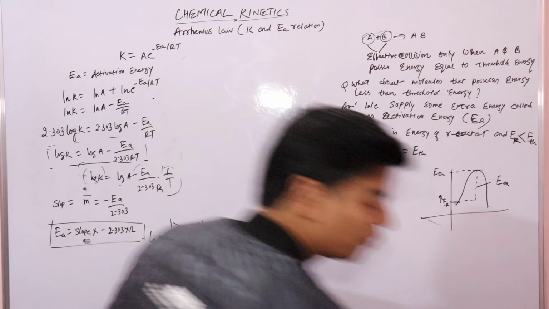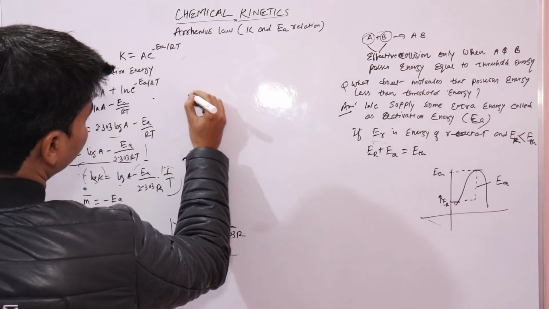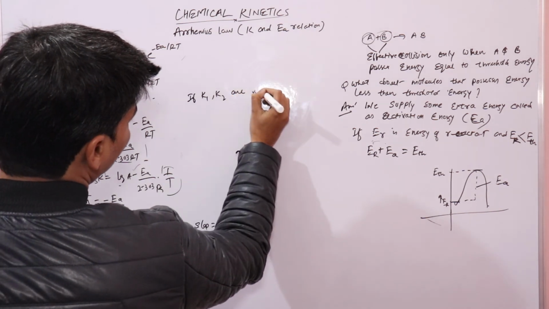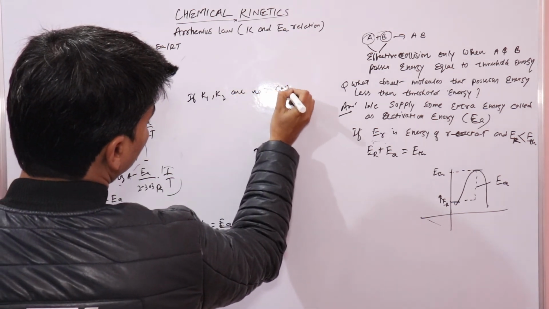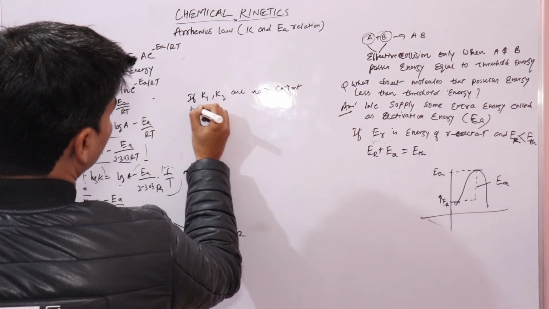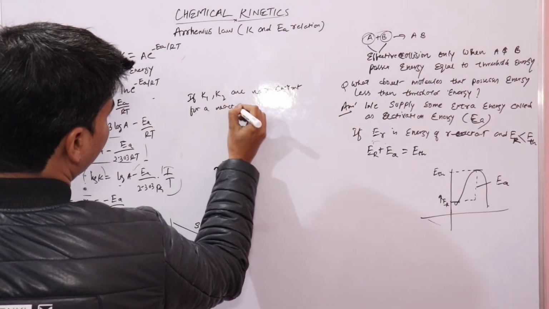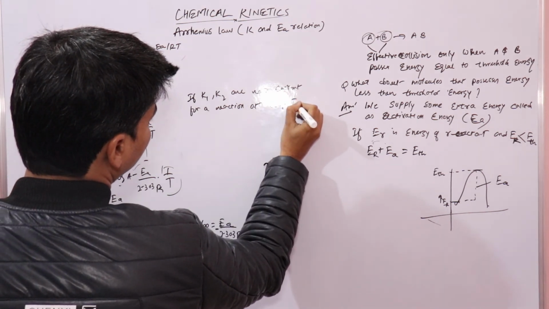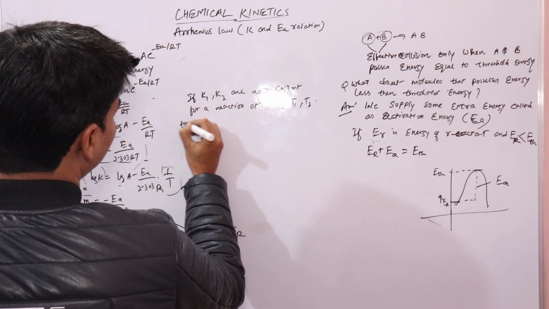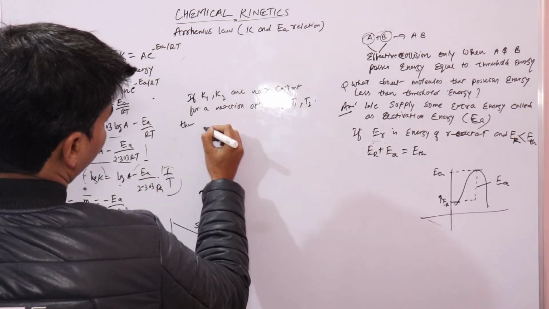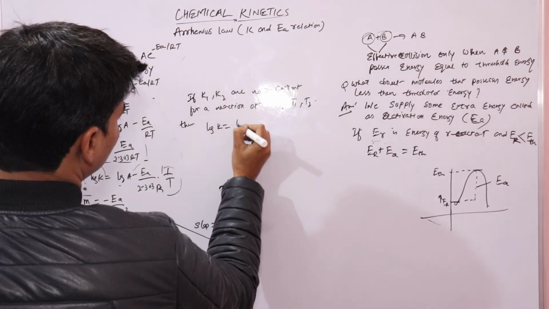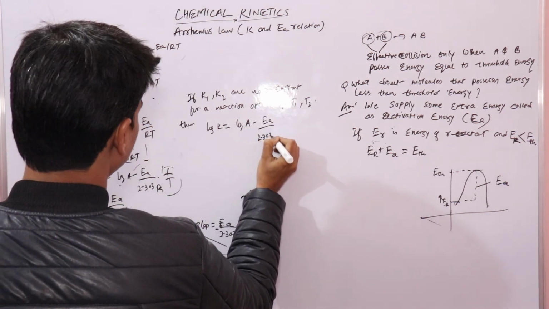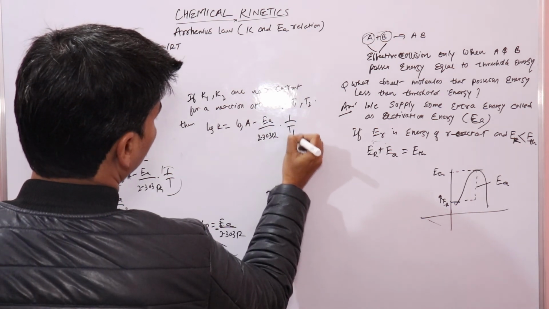Now for any particular reaction, if K1 and K2 are rate constants for a reaction at temperatures T1 and T2, right, then log K1 is equal to log A minus Ea upon 2.303 R times 1 upon T1.